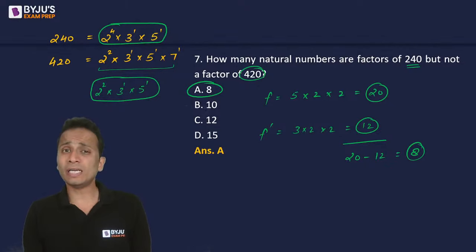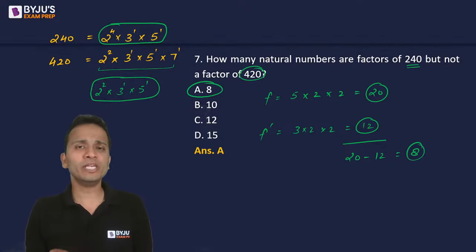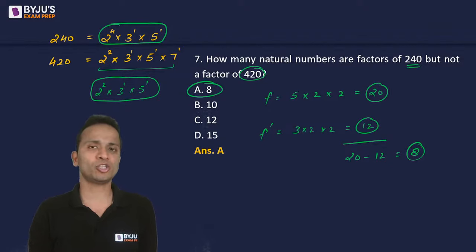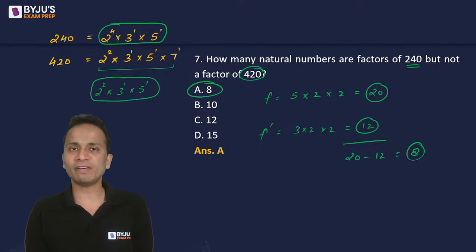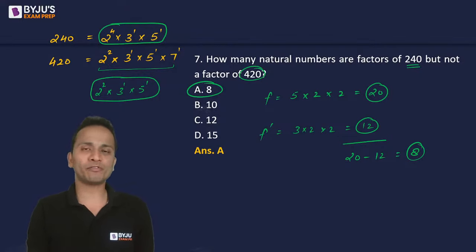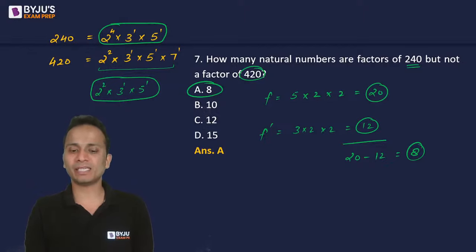Now, to understand whatever I'm explaining, you need to have basic knowledge of number systems. If you don't have any basic knowledge, then it will be difficult for you to understand all these things. So if you think that you are not able to understand some of the concepts that I'm teaching you, then go through the chapter of number systems, have a look at the basics, and then once again come back and look at the recording of this session.